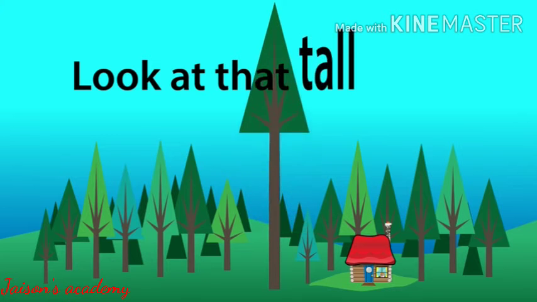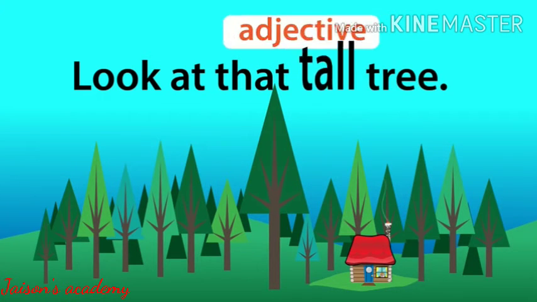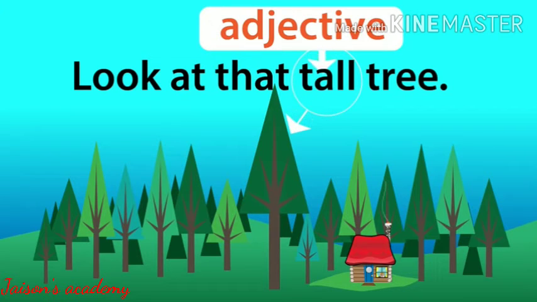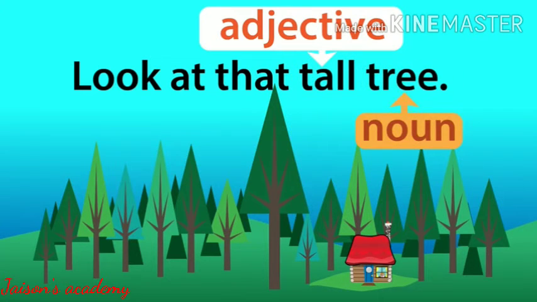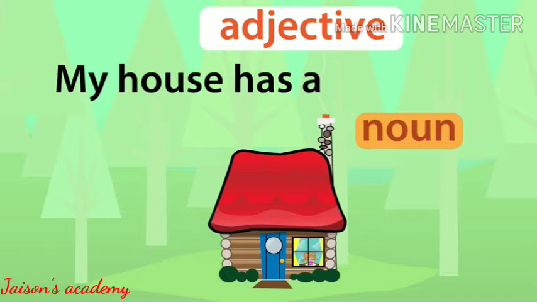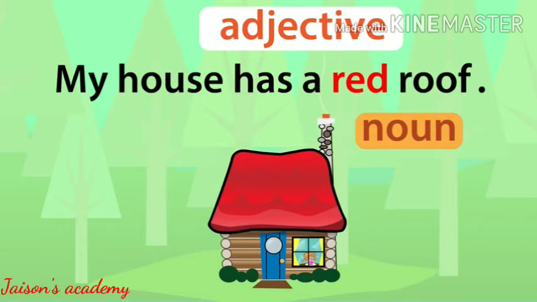Now see this example. Tall tree. Tall is an adjective and tree is a noun. Tall tells you about the noun. The tree is tall. My house has a red roof. Red is an adjective and roof is a noun. The roof is red.